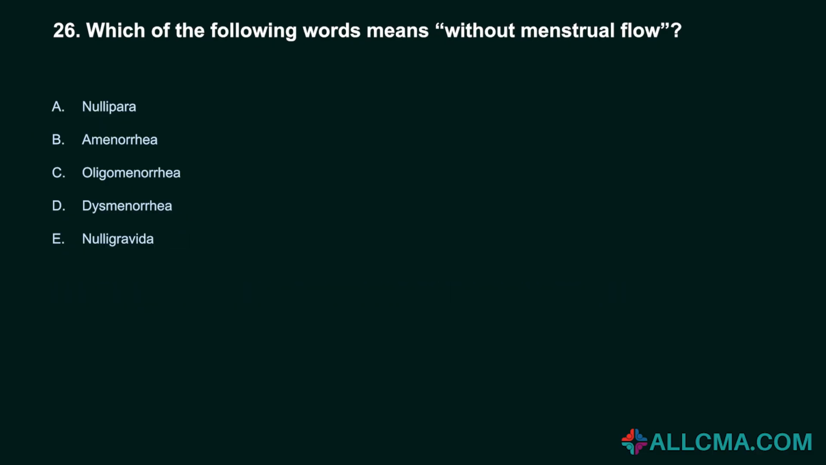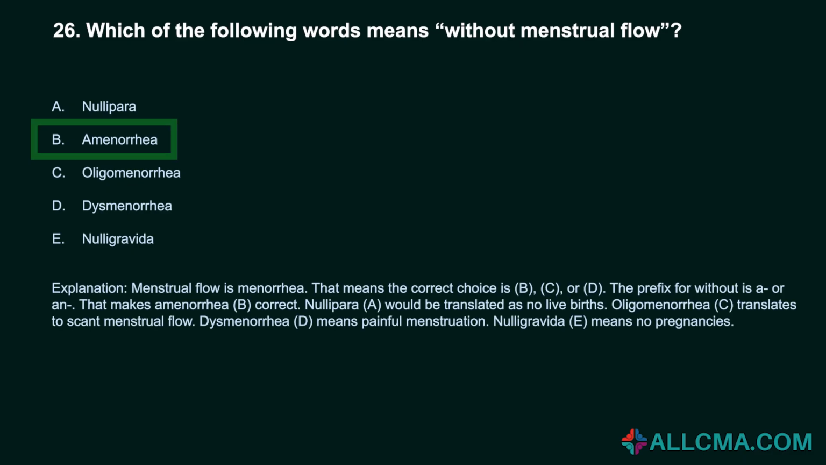26. Which of the following words means without menstrual flow? A. Nulliparous. B. Amenorrhea. C. Oligomenorrhea. D. Dysmenorrhea. E. Nulligravida. Correct answer, B. Amenorrhea. Menstrual flow is menorrhea. That means the correct choice is B, C, or D. The prefix for without is a or an dash. That makes amenorrhea, B, correct.